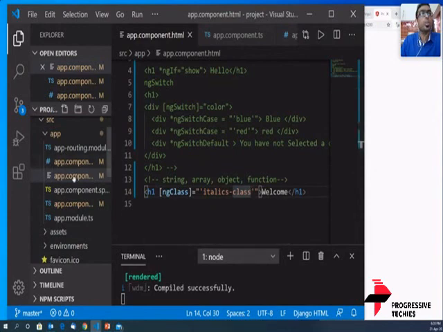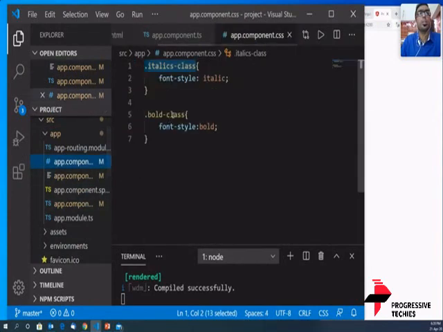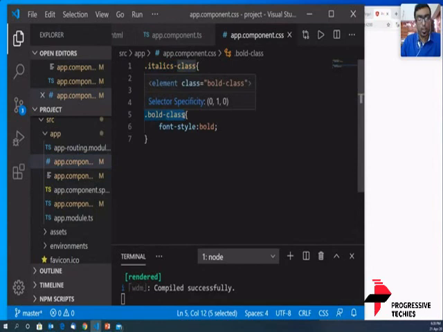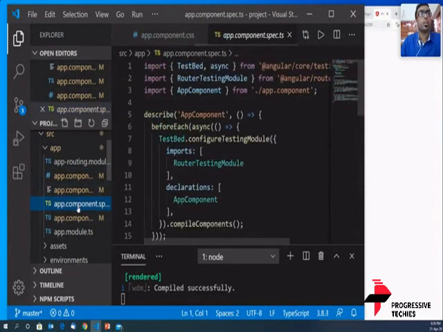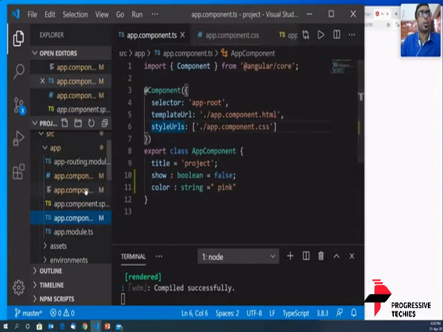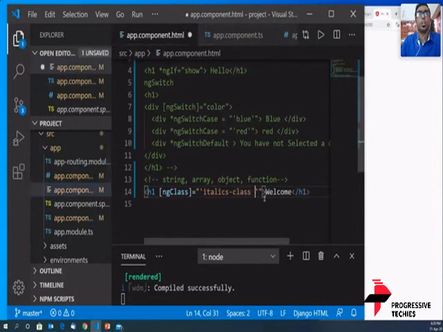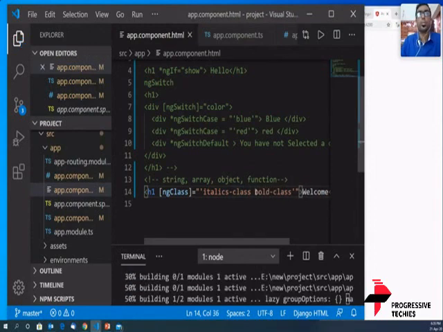So I go over to the CSS file, I copy it, I go to the HTML file, and simply paste that here. Let's see what happens.